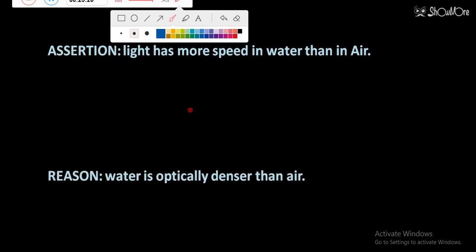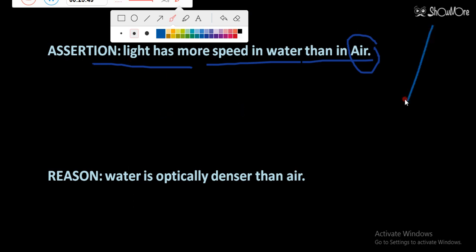The next question displaying on your screen is, light has more speed in water than air. Firstly, speed of light is maximum in air. So assertion is not true here. In vacuum you can say it has maximum speed. In water its speed is less than air. So assertion is false here.